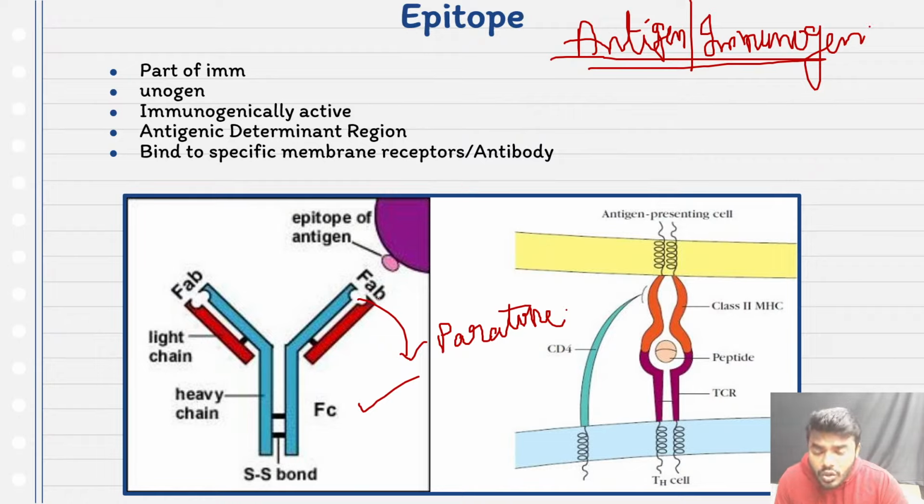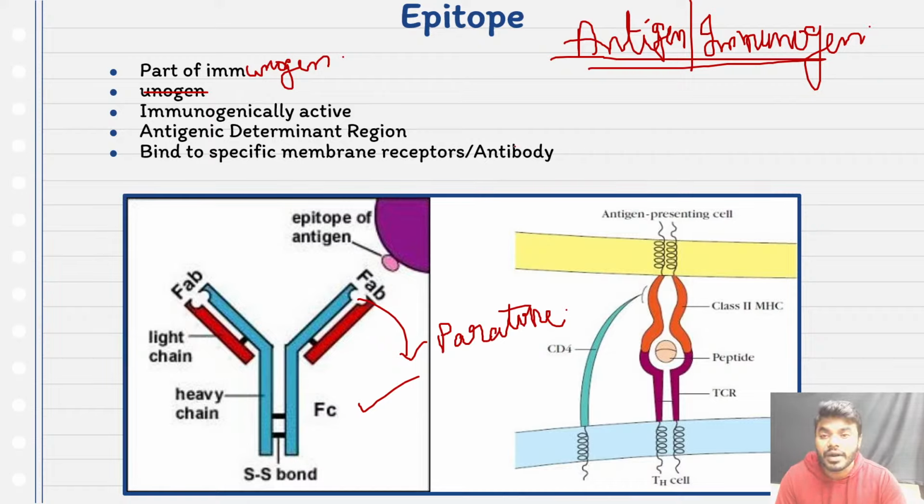Okay, now to this particular paratope, will the entire antigen or entire immunogen come and associate? Not at all. Only, friends, a part of the immunogen or a part of the antigen. Now you can ask me a question, sir, which part of the antigen or which part of the immunogen will come and associate with the antibody? That is a valid question.